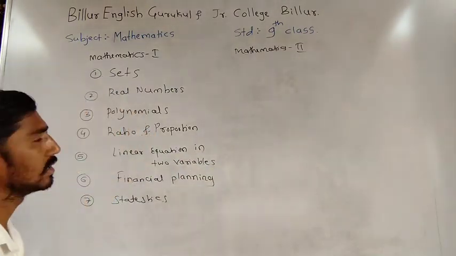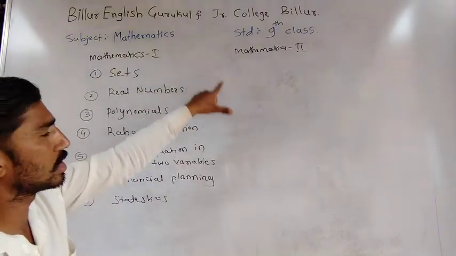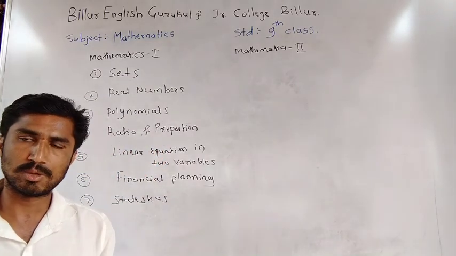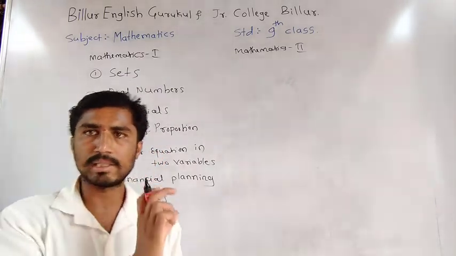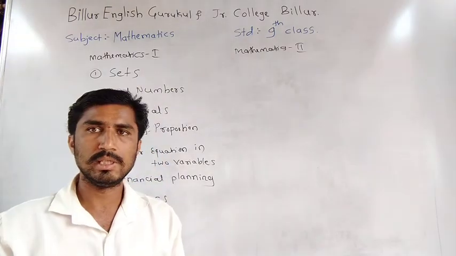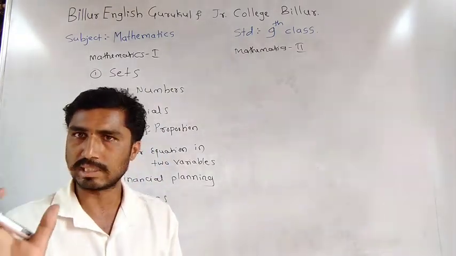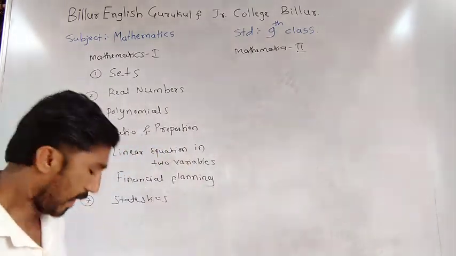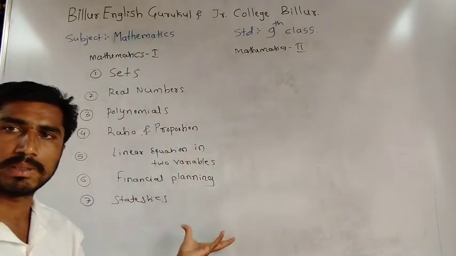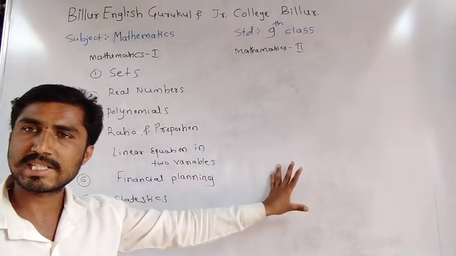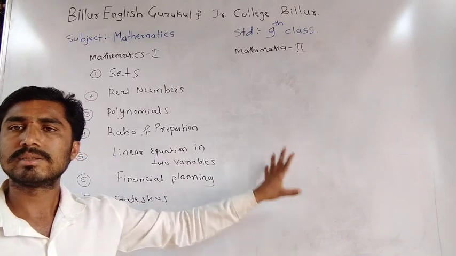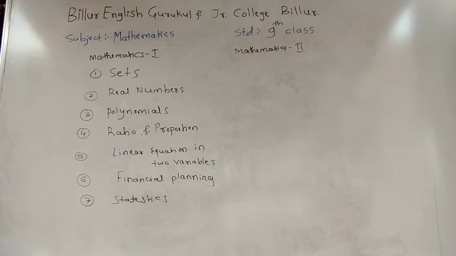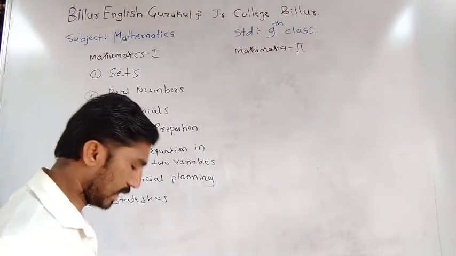Next, I will explain the introduction to the syllabus of mathematics 2. I will once again tell you, ninth mathematics has two books, mathematics first and mathematics second, part 1 and part 2. Mathematics part 1 contains 7 topics and mathematics 2 contains 9 topics. I will explain the details of the 7 topics and 9 topics.